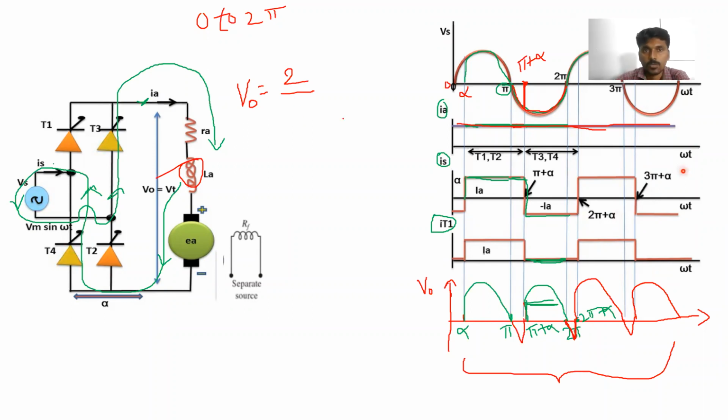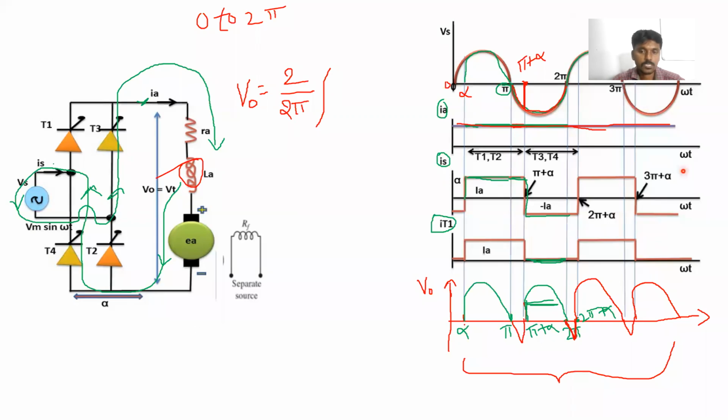2 by total time period. कितना to complete one full cycle of the supply voltage? How much time is taken to complete one full cycle of the supply voltage? 360, 2 pi ना? 0 to 2 pi, one full cycle supply voltage का. Clear? So, integral कहाँ से present है output voltage?